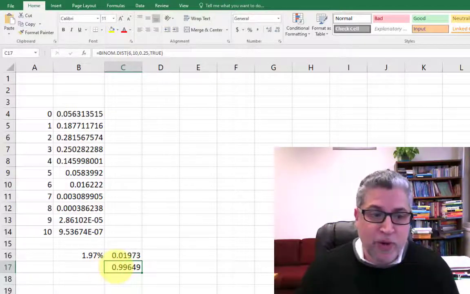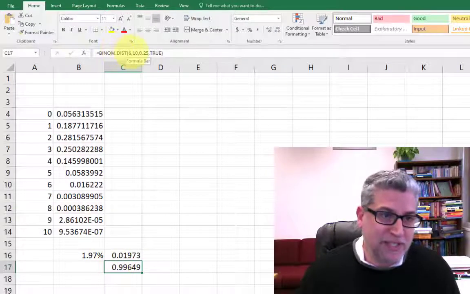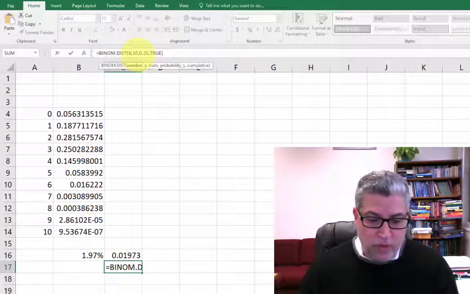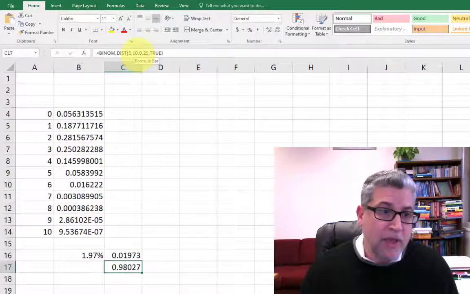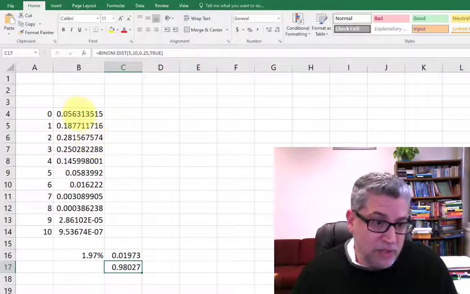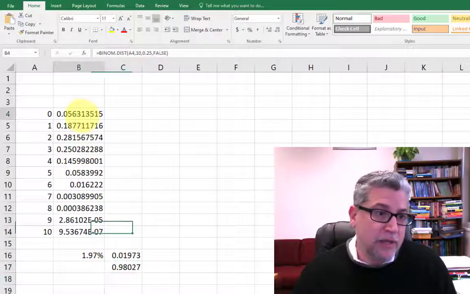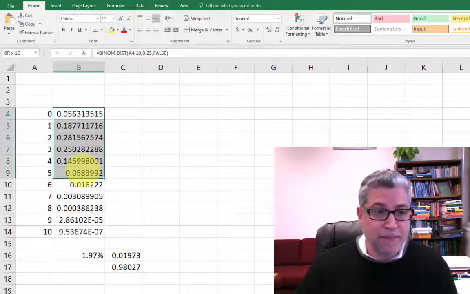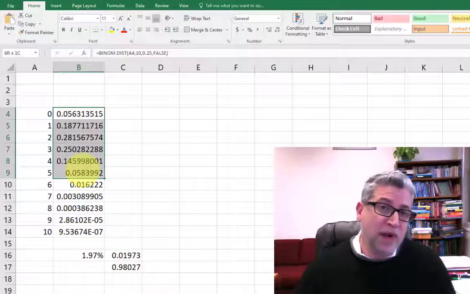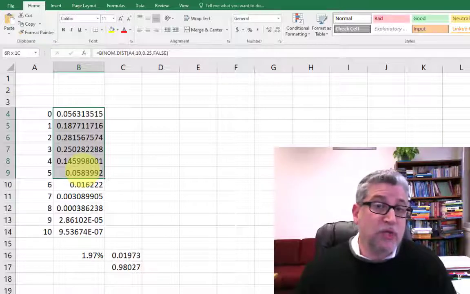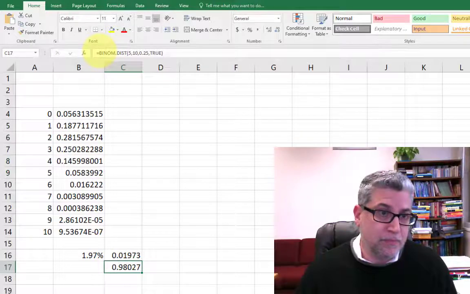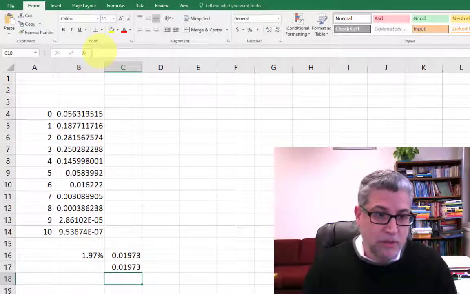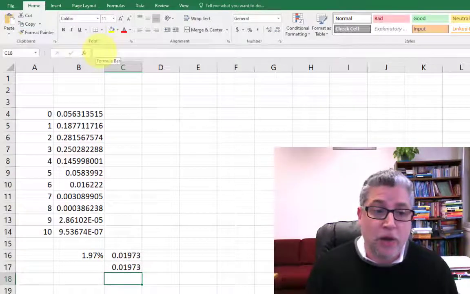Now, what number do we want less than? We don't want 6 anymore. We want 5. And what we want, so this guy here gives us this probability. What we want is 6 or more, so we need to use our rule of complements and go 1 minus. And now we get our 1.97%.